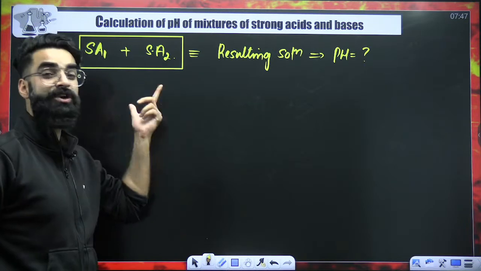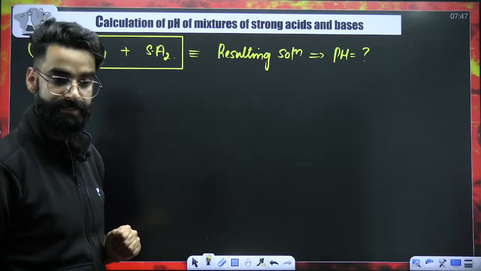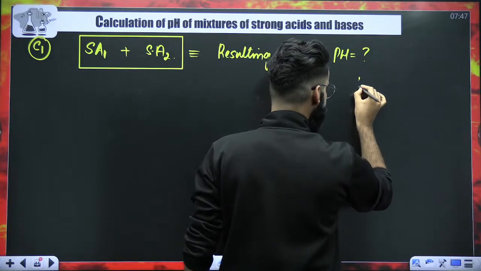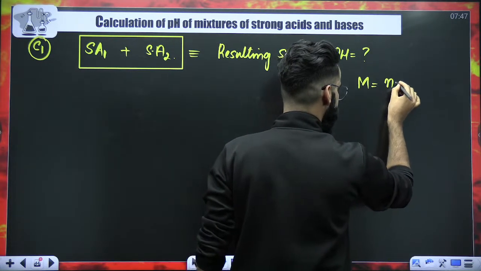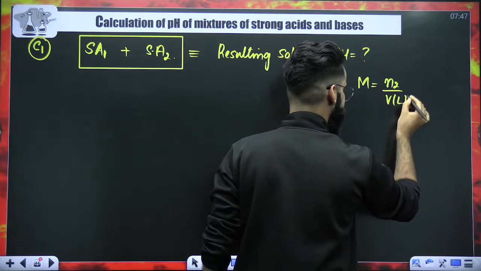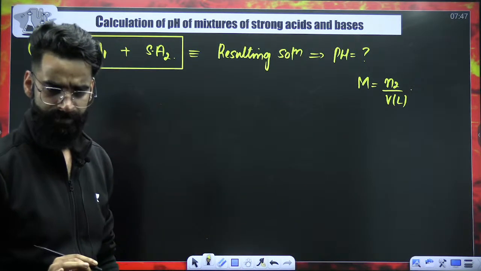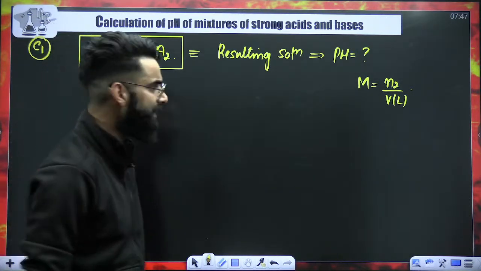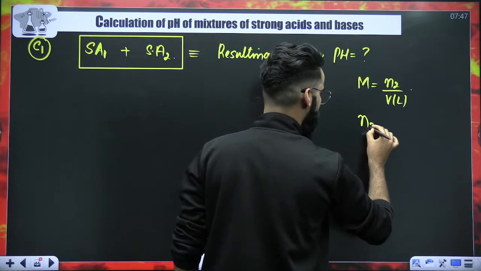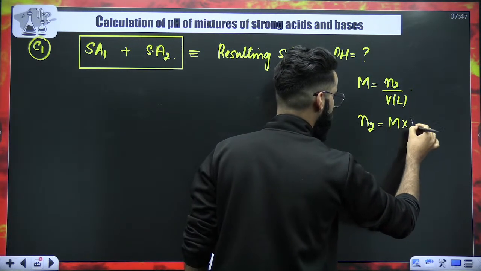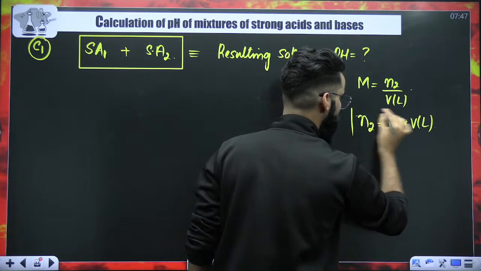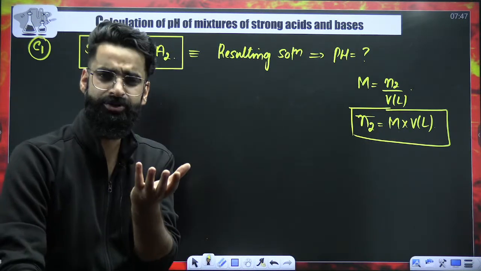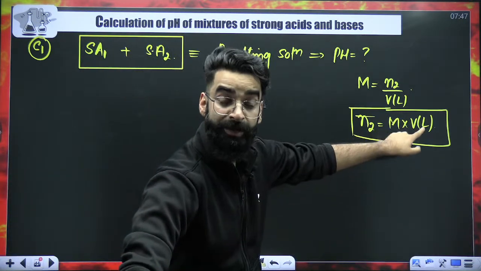Before showing you the procedure of solving the question, let me teach you a few more things. Since you know molarity is equal to number of moles of solute divided by volume of solution in liters, I assume everyone would be knowing this. So from this particular equation, can't we calculate number of moles of solute? Molarity of the solution multiplied by volume of solution in liters. Agreed? Let's say you are given a solution whose molarity you know, whose volume in liters you know.